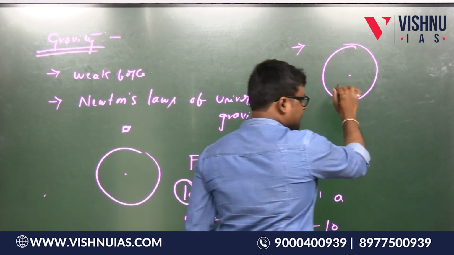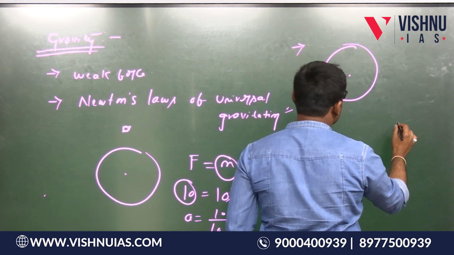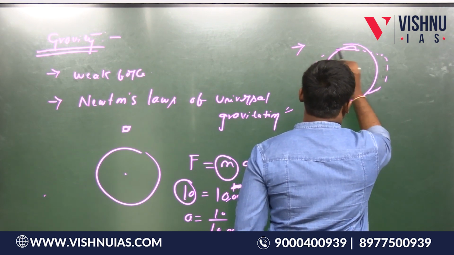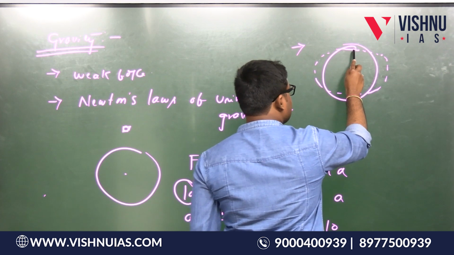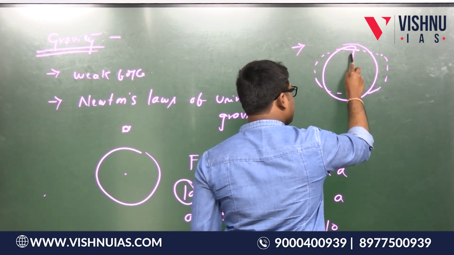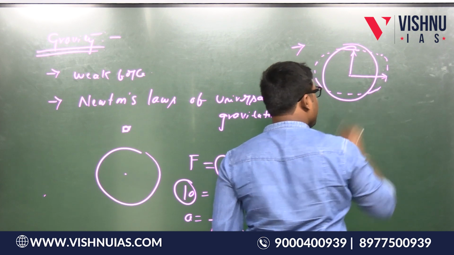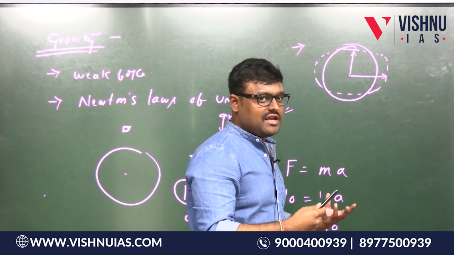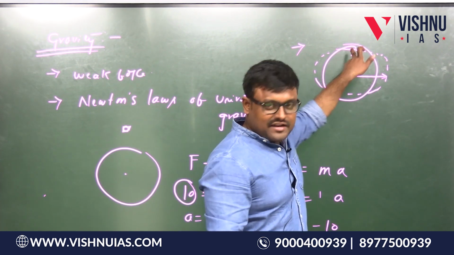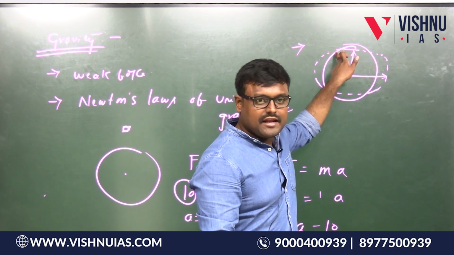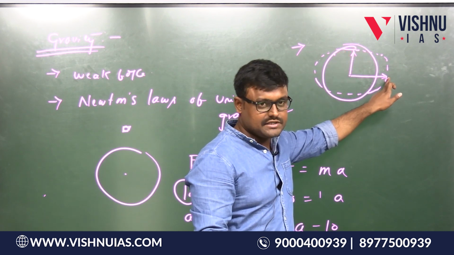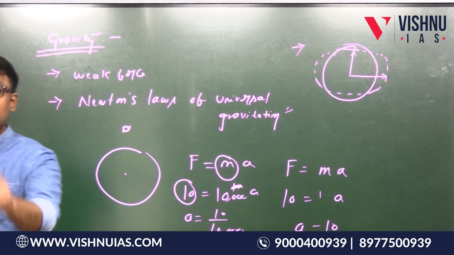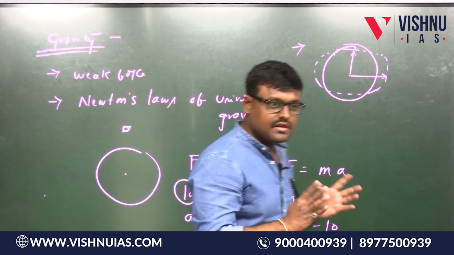Suppose, see, this is actually a spherical shape, but the earth shape is not spherical. It is actually geoid in shape. It is like this. That means the distance from the pole to the center is less when compared to the distance from the equator to the center. Is this point clear, everybody? Yes. Now tell me where the gravity is obviously more? Polar regions, because it is very close to the center. So here the gravity will be less because it is very far from the center. So in equatorial regions gravity is minimum. I am using the word minimum. Okay, in polar regions the gravity is maximum.